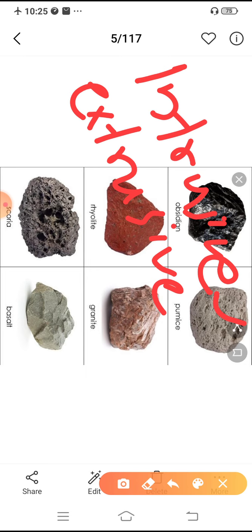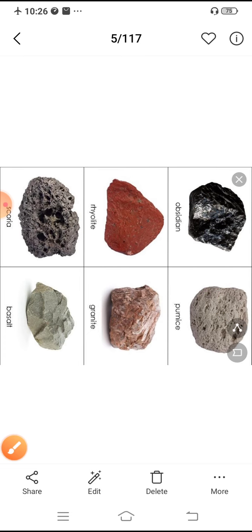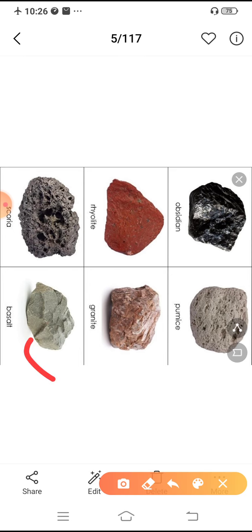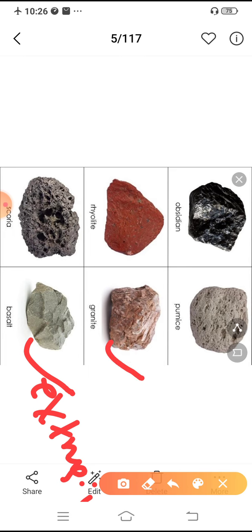We have some examples here. You can see different types of igneous rocks here. Can you see them? This basalt is a type of extrusive igneous rock. That means it is formed outside the earth, when lava cools down to form this type of basalt rock. Then what about this granite? It is intrusive.